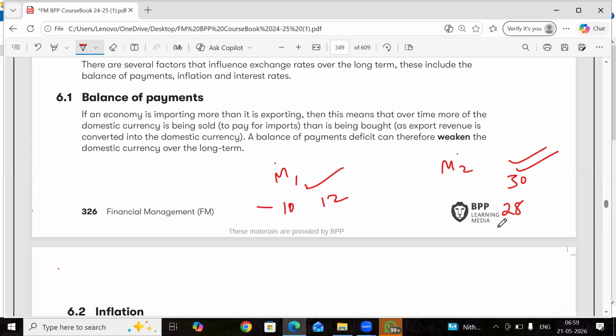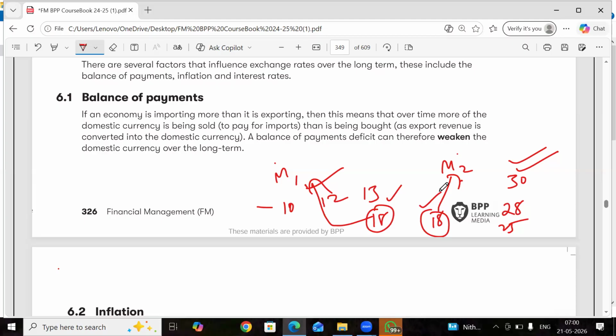This goes to 25. Like that, one day, here the prices will be 18 in market one, and here also the prices will be 18 in market two. And now there is no arbitrage opportunity because people will buy from market one at 18 and market two also at 18. There is no opportunity here which has to be exploited. So this is the arbitrage opportunity.